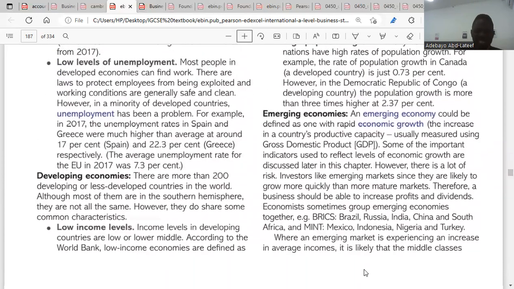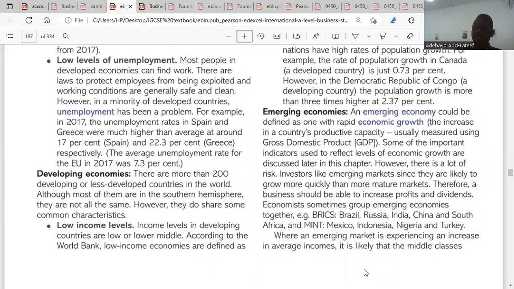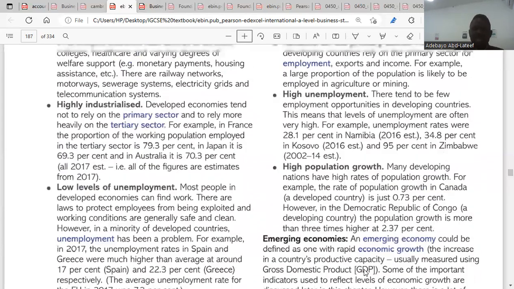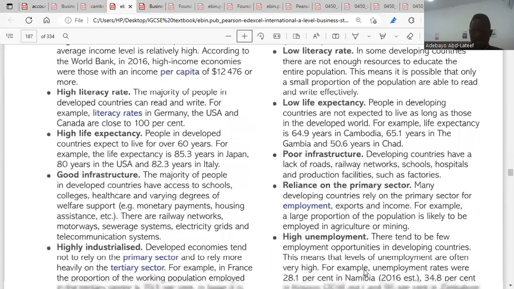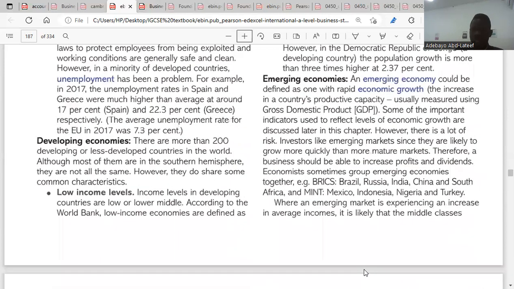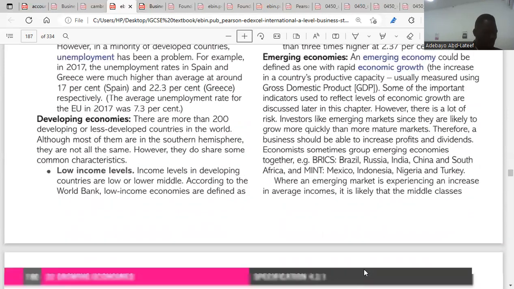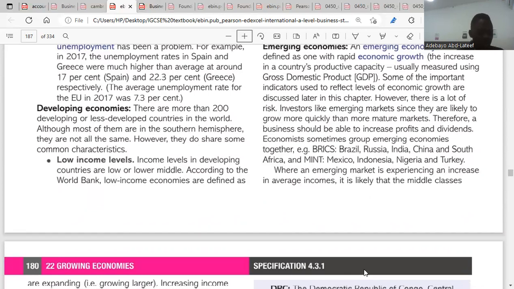So a country is seen as developing if it has low level of income per capita, low level of economic growth, and low human development index. So what are the characteristics that we see in a developing economy? Number one, low income levels.